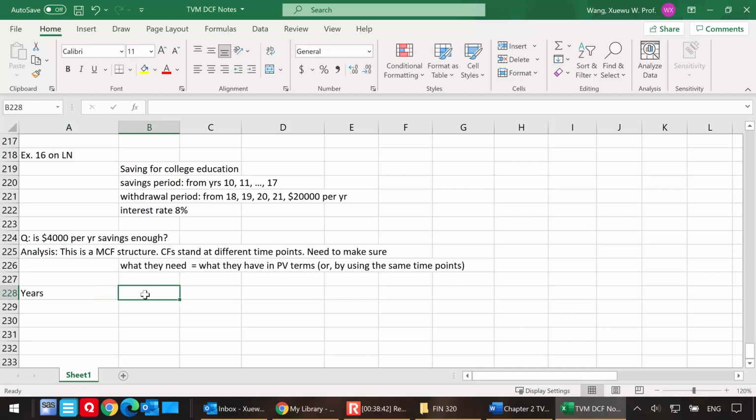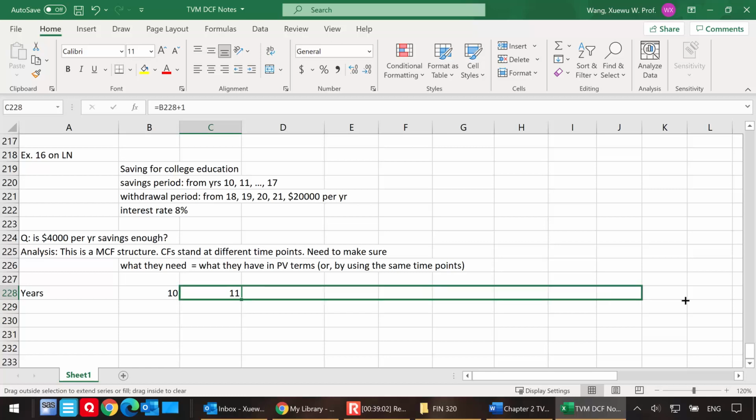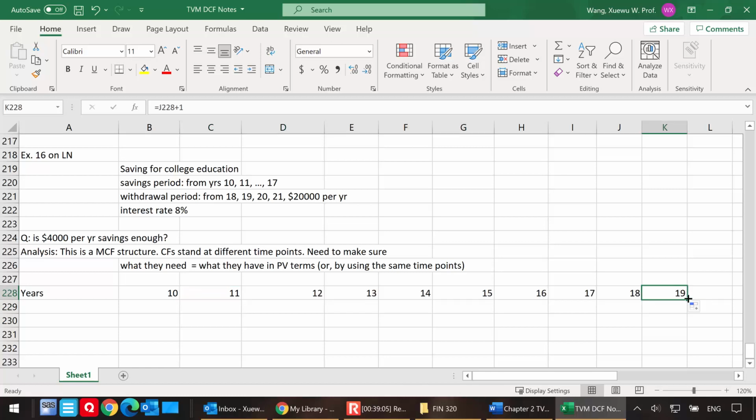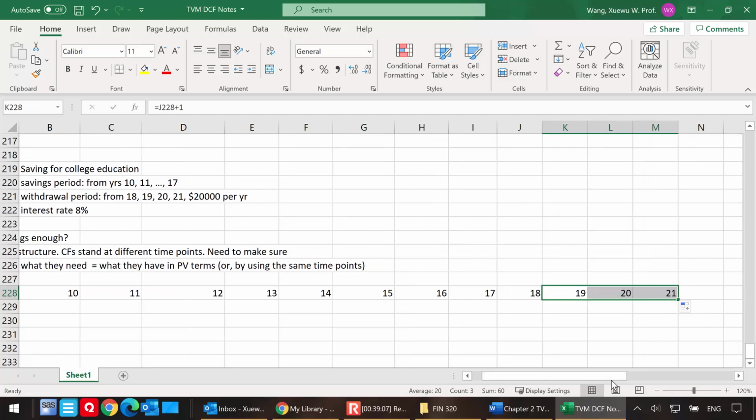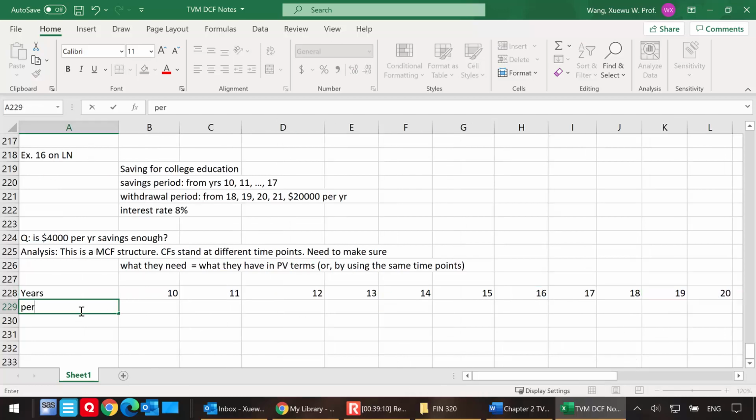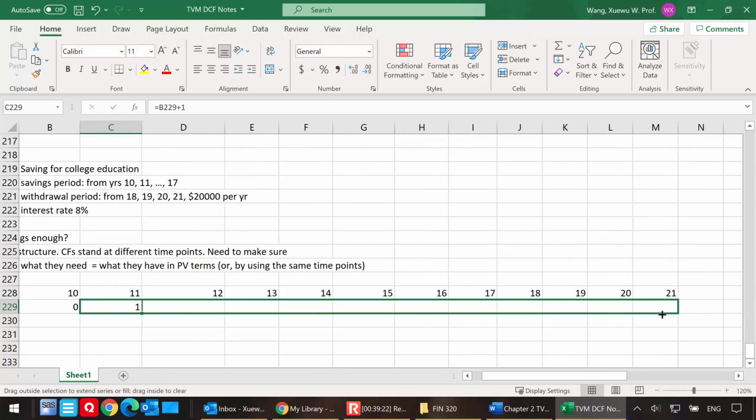Linda on her 10th birthday, her parents are depositing, so this is a period of 10, and this is 11, equal to 10 plus 1. We're going to look all the way until Linda becomes 21, because that's her last year of college education. You can map this into the periods, so this is 0, this is 1, and you have all the way to 21.